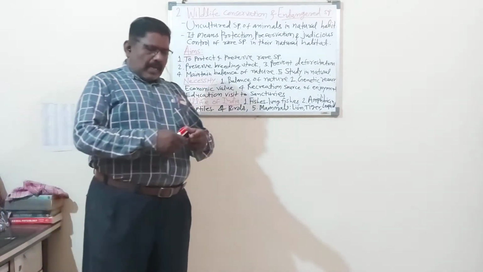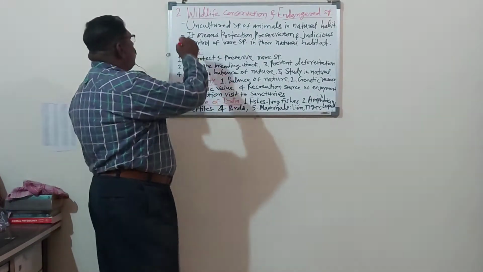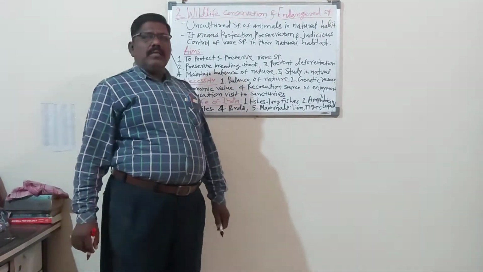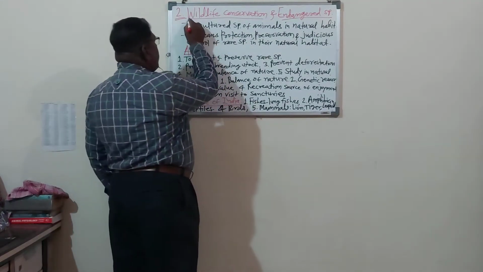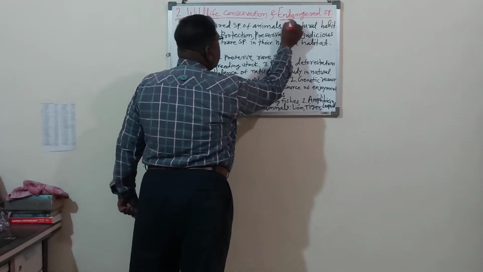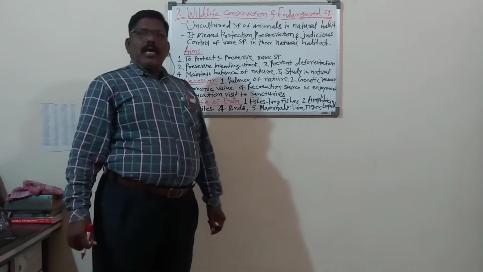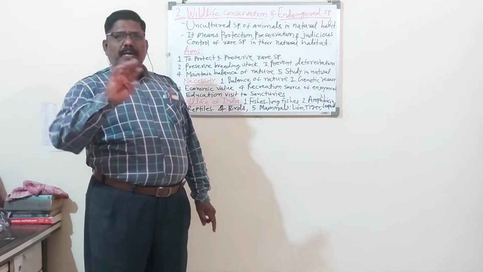Now today we will start another chapter from unit 4, that is chapter number 2, and the name of that chapter is wildlife conservation and endangered species. Actually, these are two different titles.